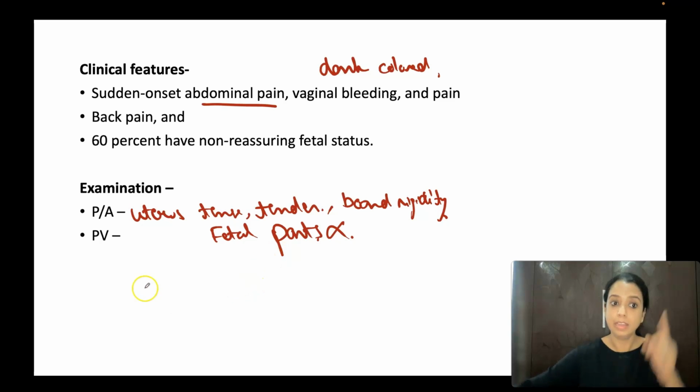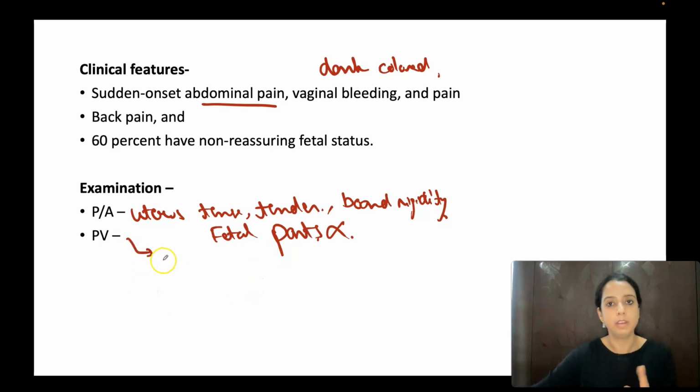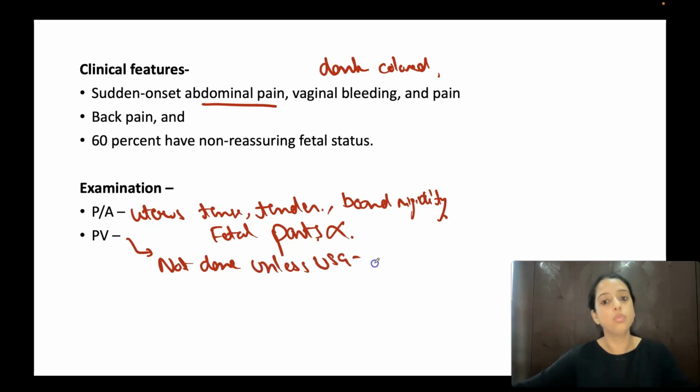Then on PV, remember in abruption we don't do PV. When the patient has come to you with bleeding, we still don't know whether it is previa or not. Whenever it is placenta previa, PV is not done, because your PV will make the placental tissue bleed more. So PV is not done unless you do the ultrasound and rule out previa. As soon as you see an ultrasound of placenta previa, you don't do pervaginal. In abruption also, unless you have an ultrasound showing a normal placenta, you don't do PV.